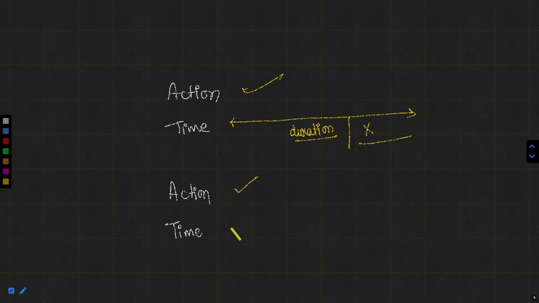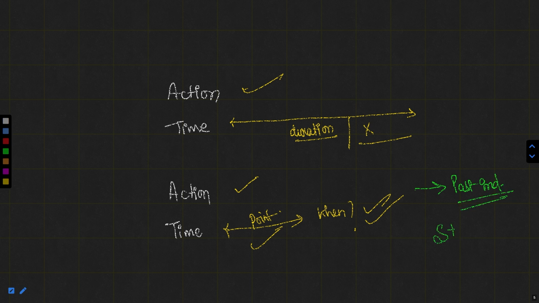Another condition can be that we know the point of time well, that is, when did it happen. So we know the time of action exactly. There we should use past indefinite tense, that is, subject plus verb second form.